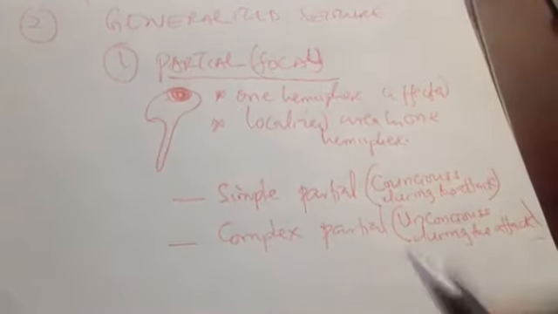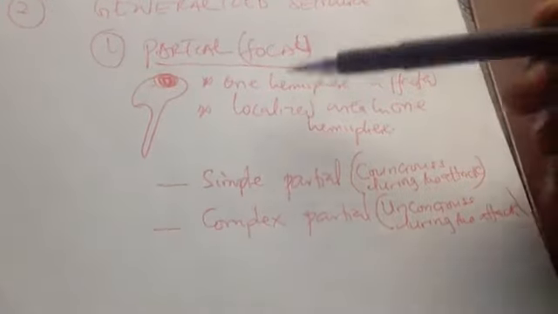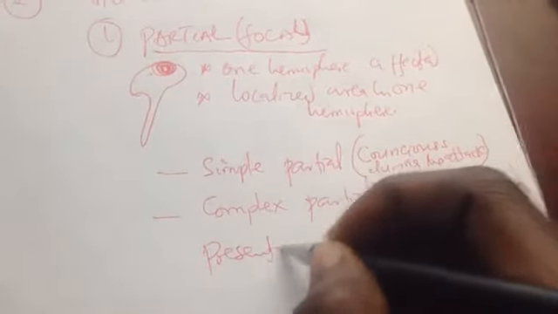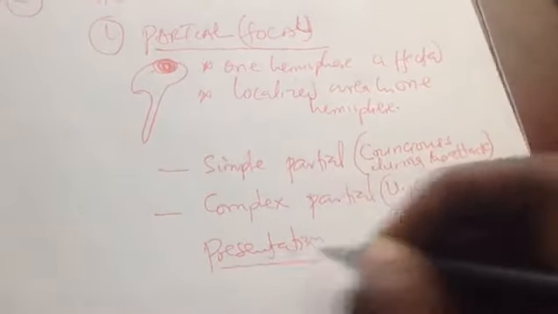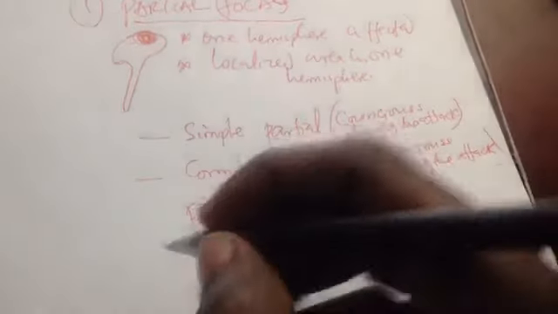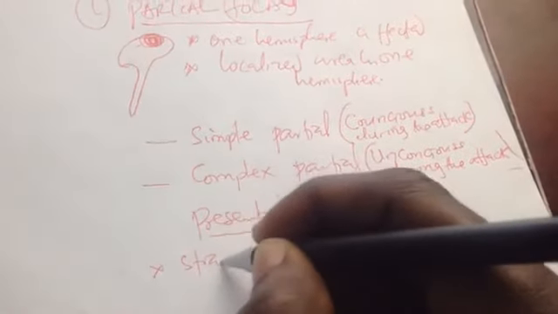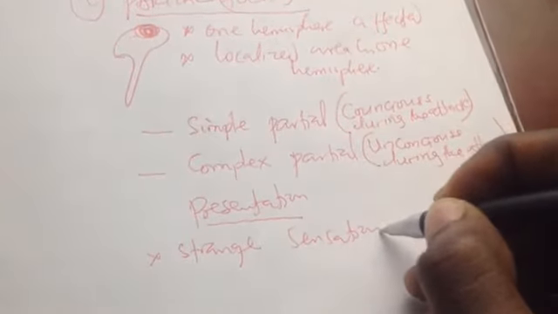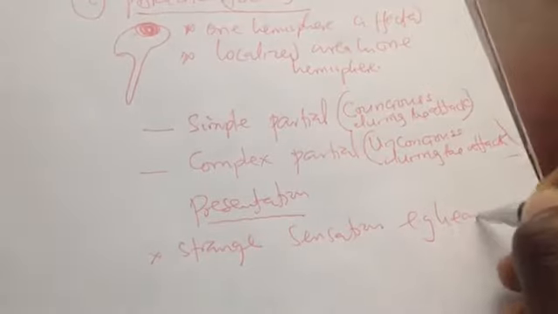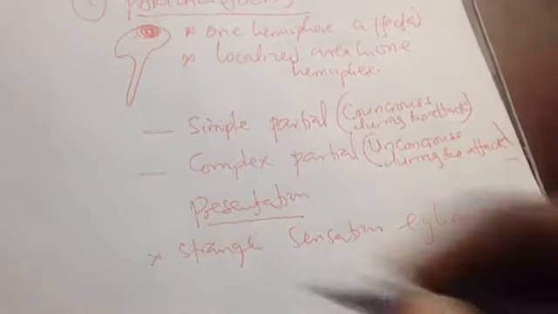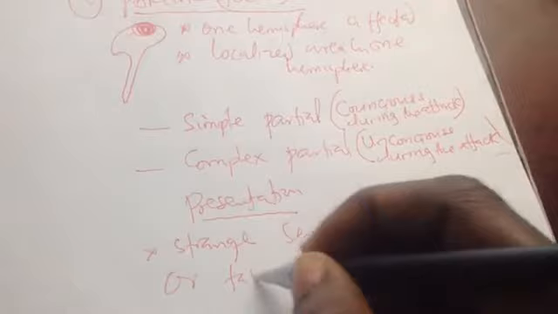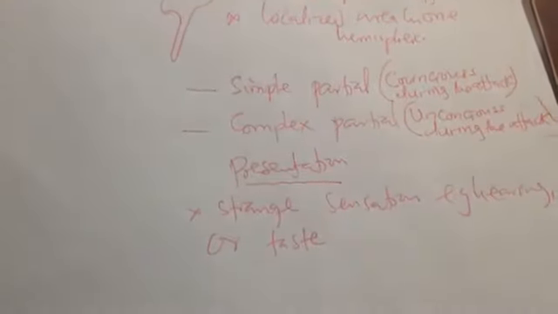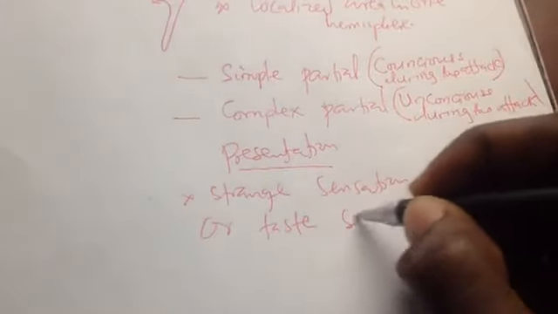So now let us see the presentation of this partial focal seizure. It may present as a strange sensation, for example hearing something which does not exist, or taste sensation in the absence of putting anything in the mouth, but the patient will feel as if tasting something.